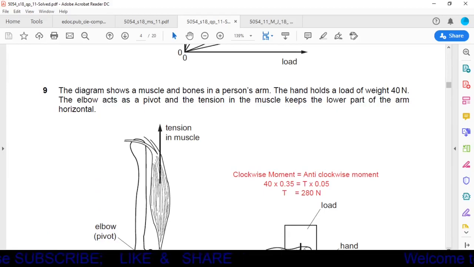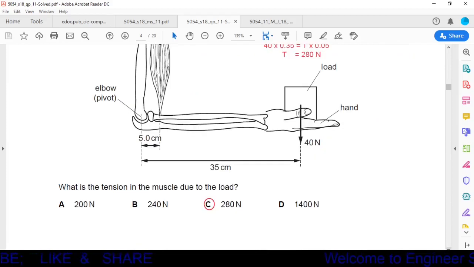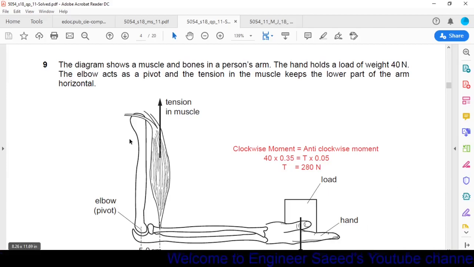Question number 9. The diagram shows a muscle and bones in a person's arm. The hand holds a load of weight 40 Newton. The elbow acts as a pivot and the tension in the muscle keeps the lower part of the arm horizontal. What is the tension in the muscle due to load? Okay, here we have to calculate the tension in the muscle. It is given that tension in the muscle keeps the lower part of the arm horizontal. It means the system is in equilibrium.